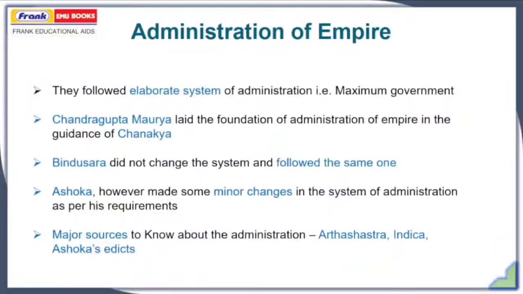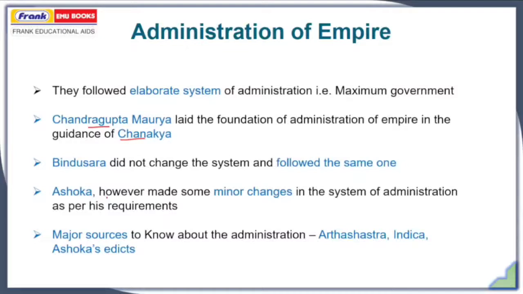Now coming to the administration of the empire. The Mauryans followed an elaborate system of administration, which means they had a maximum governance system: a huge council of ministers and a huge number of officials. The foundation of this administration was laid by Chandragupta Maurya under the guidance of Chanakya, who was the kingmaker as well as the prime minister of Chandragupta Maurya. His son Bindusara did not change the system and followed the same one.